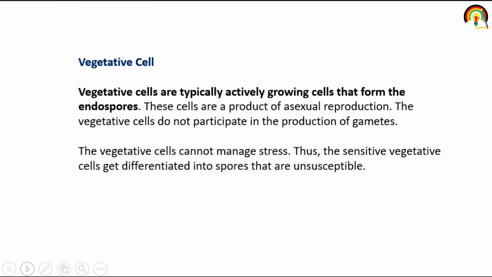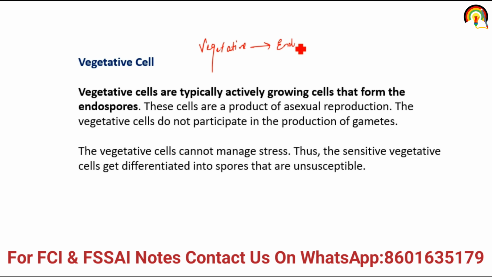So what is vegetative cell? Vegetative cells are typically actively growing cells that form the endospore. Means vegetative cell forms endospore. How? We will see it later. These cells are a product of asexual reproduction, and the vegetative cells do not participate in the production of gametes.